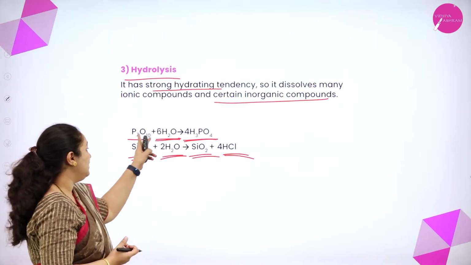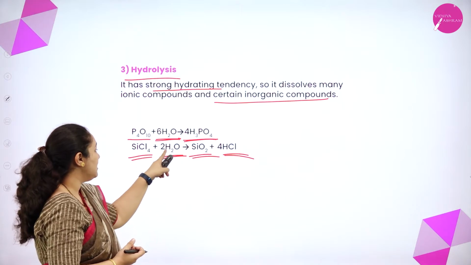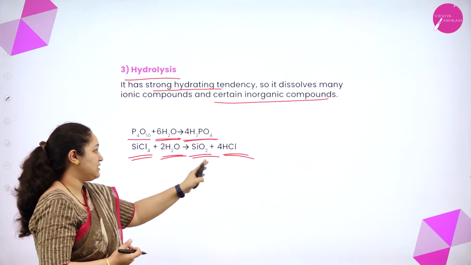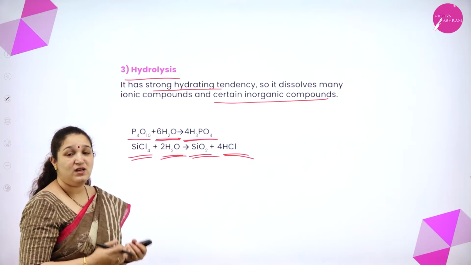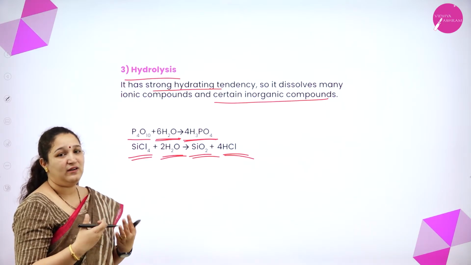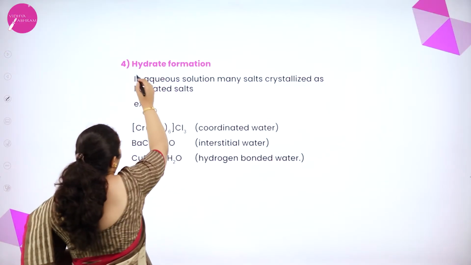Here you can see it will combine to form an acid, or it will undergo hydrolysis, that is, hydrogen will go with chlorine to form HCl and oxygen will come with silicon to form silicon dioxide. Okay, so either hydrolysis or it will dissolve an inorganic compound. Next we have hydrate formation.